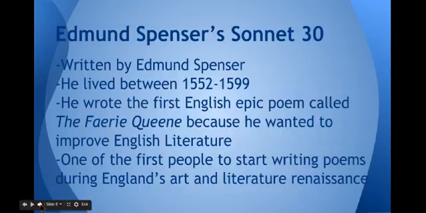Now on to Edmund Spenser's Sonnet 30. It was written by Edmund Spenser between 1552 and 1599, and the first thing that Edmund Spenser wrote was the English epic poem called The Faerie Queene, and he did this because he wanted to improve English literature. There wasn't very much literature at that time in English, so he decided that he would be the one to start creating some. And he was also one of the first people to start writing poems during England's art and literature renaissance.